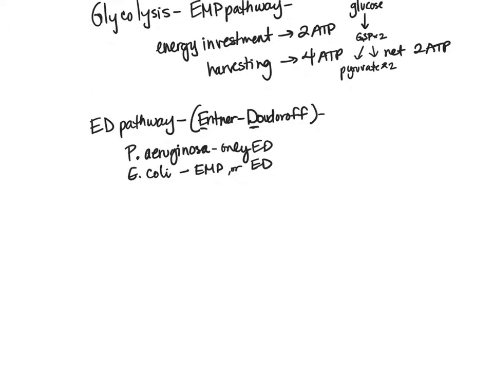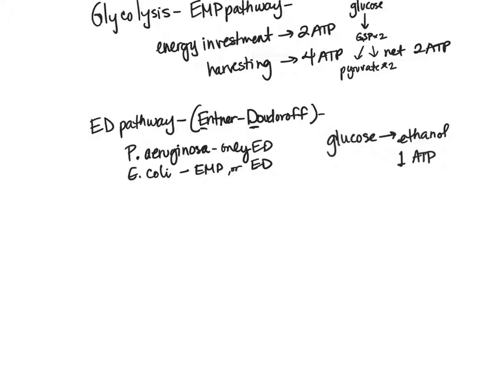Because when we're talking about the ED pathway, what we're talking about is taking our carbon source and instead of it being glucose and then glucose being broken down to G3P, that's then being broken down into pyruvate, in the ED pathway, we're going to take glucose and then we are going to go through a series of reactions that you don't need to know the details of. But what we end up with is ethanol, and it only gains 1 ATP.